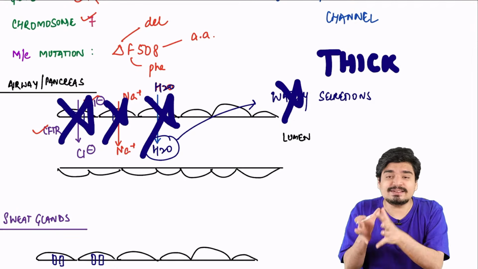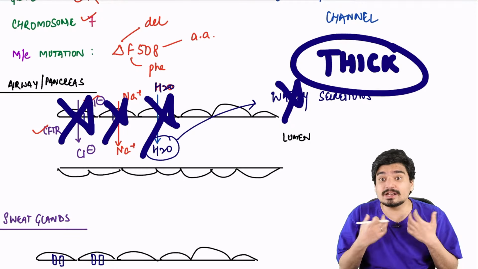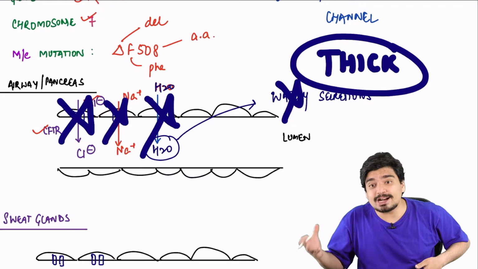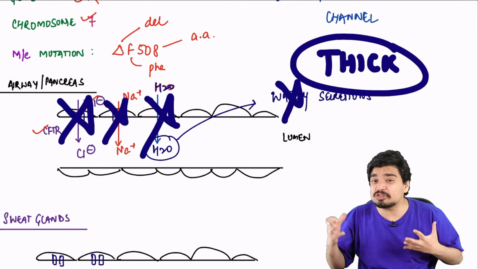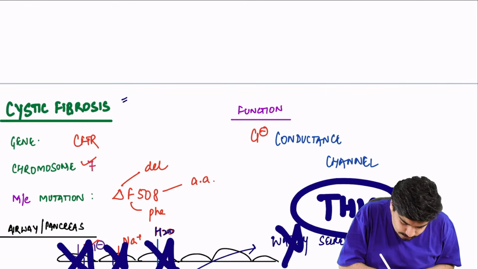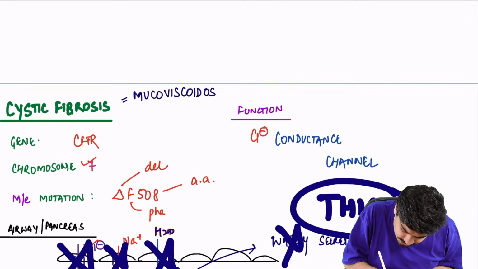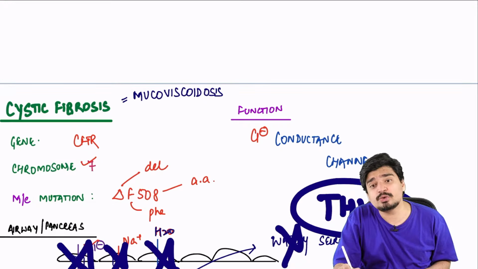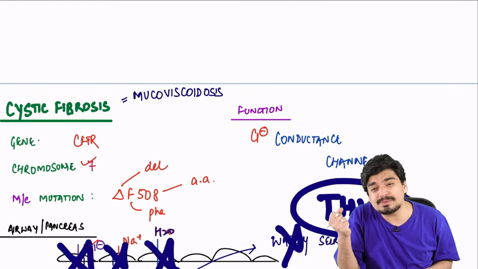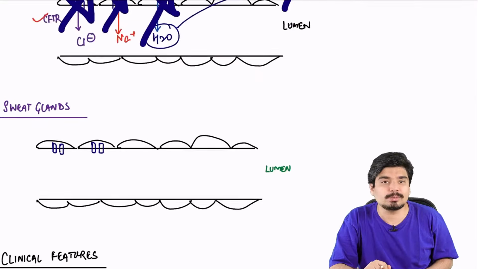So everything in cystic fibrosis is why? Because there are thick secretions. Thick secretions: lungs, LRTI; pancreas, pancreatic insufficiency; gut, constipation, rectal prolapse. That is the reason why cystic fibrosis is also called mucoviscidosis. Mucosal secretions have become very, very viscous, and that is causing all the problems.